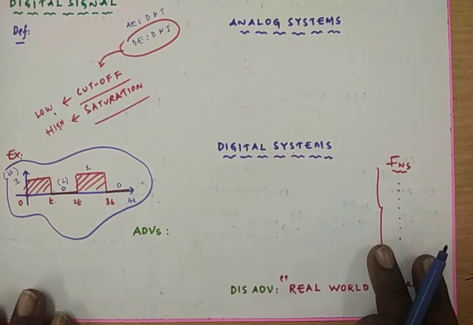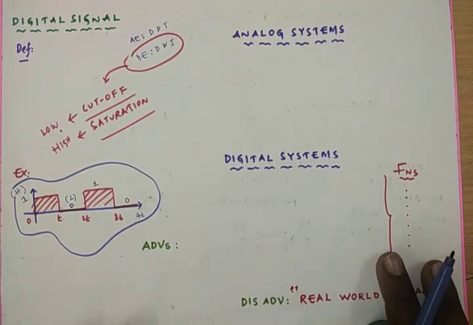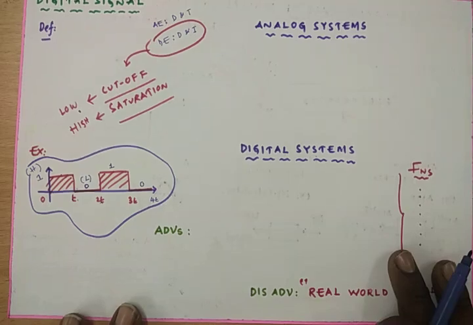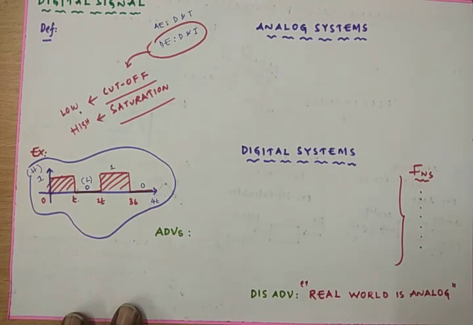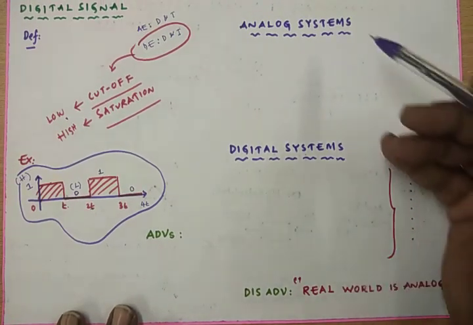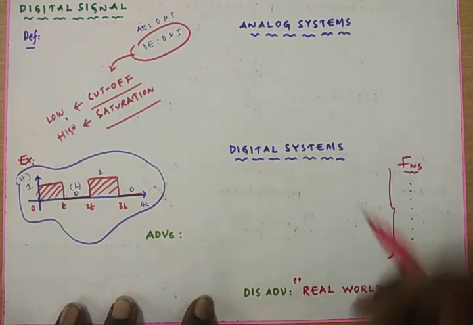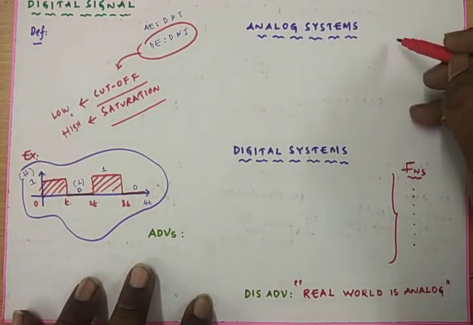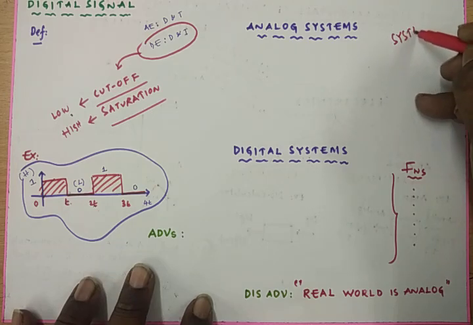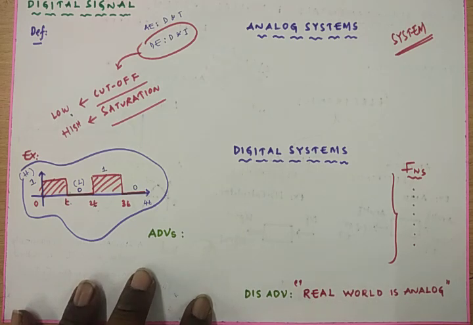Now I am going to finish this lesson by giving the differences between the analog system and the digital system. Just now I explained that electronic circuits can be classified into two systems, the analog system and the digital system. Before studying them, one has to know what a system is. A system is a meaningful interconnection of discrete components.